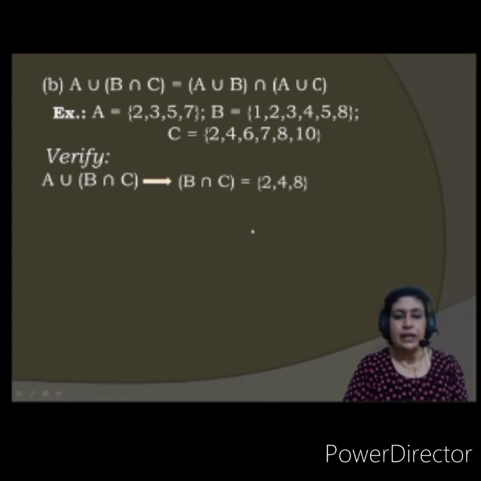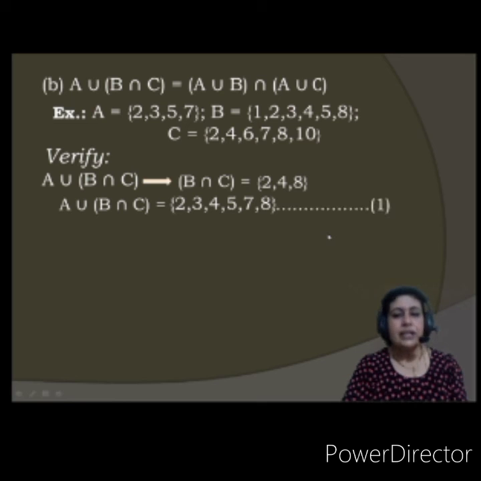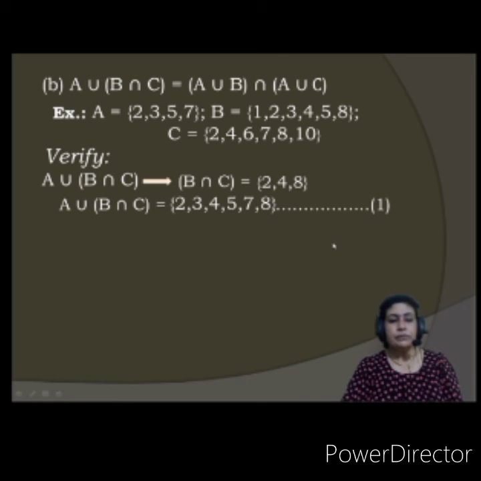Now the A set is 2, 3, 5, 7, and union with this gives all the elements 2, 3, 4, 5, 7, 8. Let us mark this as 1.